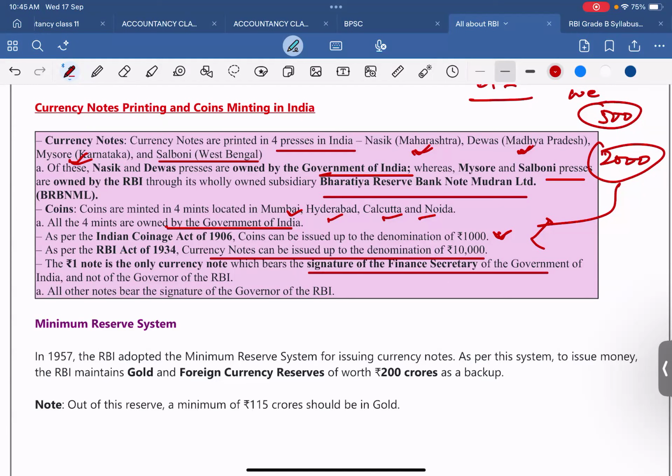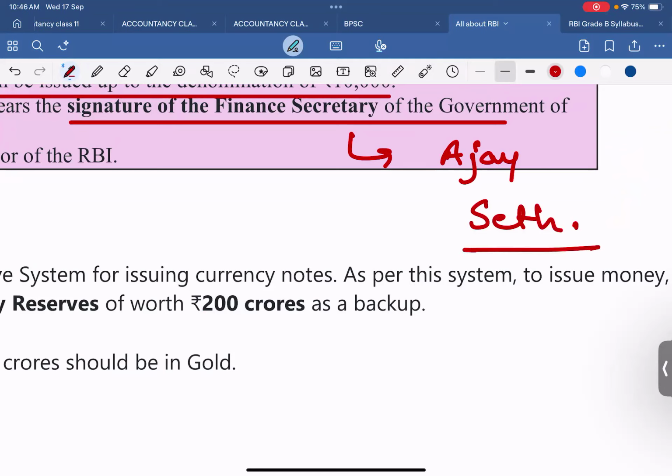No one knows. Ajay Seth. He has taken charge in March end, I think. Yes.